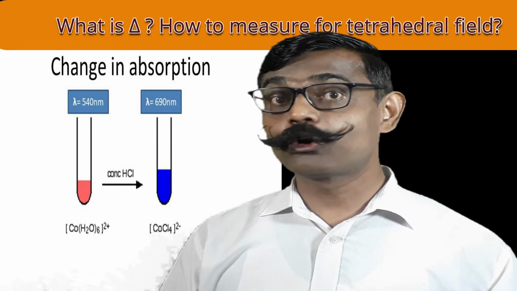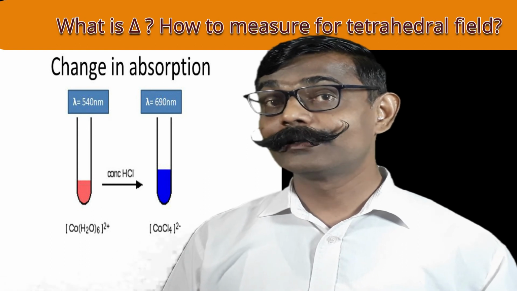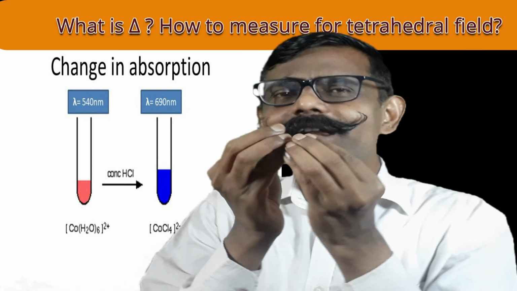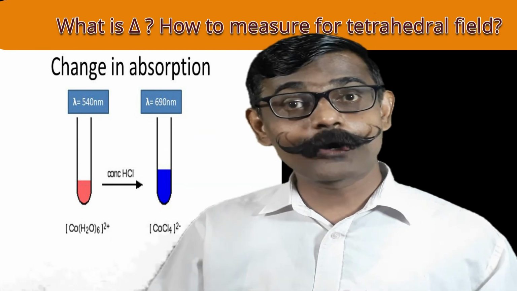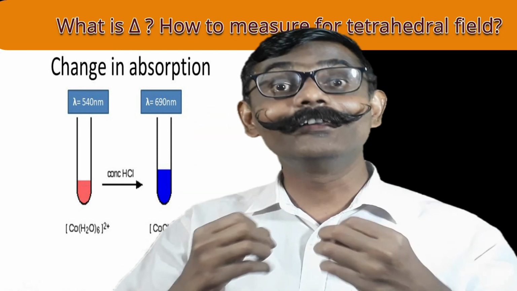The molar absorptivity coefficient for the octahedral complex was low, therefore the color is pale. For the tetrahedral complex, the epsilon value, the molar absorptivity coefficient, was high, so the color is dark.